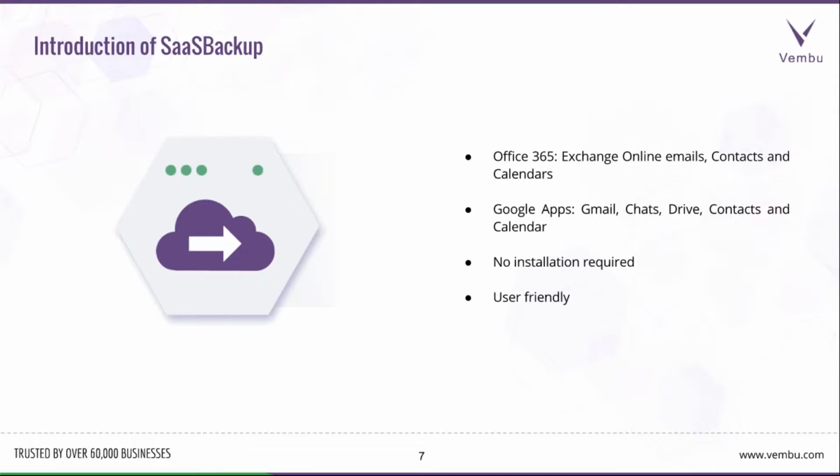Introduction of SaaS Backup. SaaS Backup offers backup only for Office 365 and Google Apps. For Office 365, we support Exchange Online emails, contacts, and calendars. And for Google Apps, we support Gmail, Chat, Drive, Contacts, and Calendar.